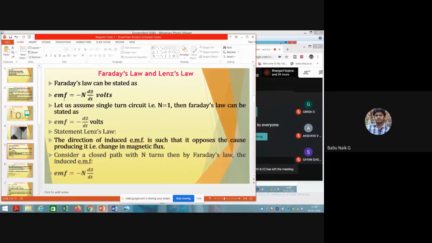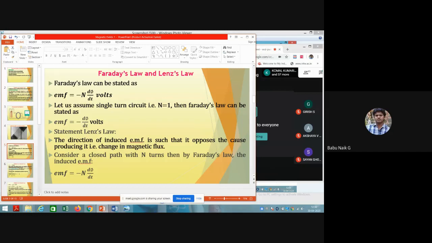The induced EMF, that is the electromotive force, is minus N d phi by dt. N is the number of turns of the closed path or wire which we take, and d phi by dt is the rate of change of the flux with respect to time. That is Faraday's law statement: EMF is equal to minus N into d phi by dt. Now if we consider N equal to 1, that is the number of turns is equal to 1, then the EMF produced is minus d phi by dt.